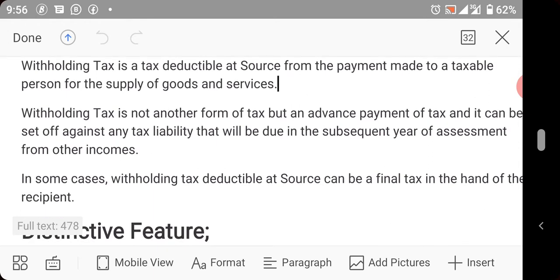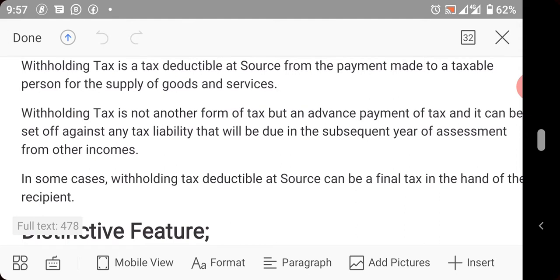In some cases, withholding tax is deducted at source and can be final tax in the hand of the recipient. What this means is that such income, once withholding tax is charged on it, no other tax can be charged on it. It is not subject to further tax.